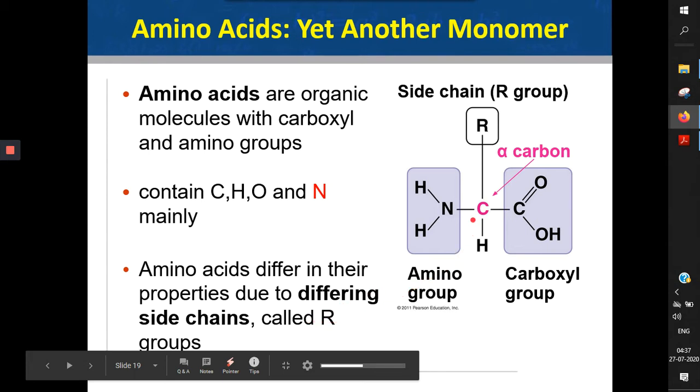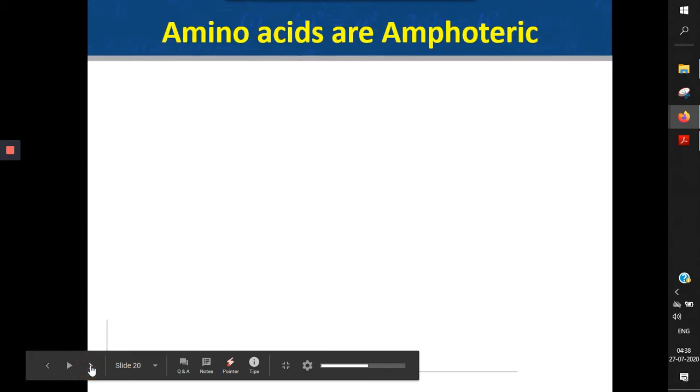Now, we must be studying soon, within a few slides, that proteins are made up of different types of amino acids, and actually these different types of amino acids are different because of this R group. As the R group changes, the type of amino acid changes. The rest of the amino acid structure remains the same. Let's see some more information about amino acids.